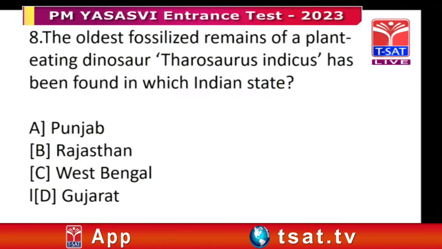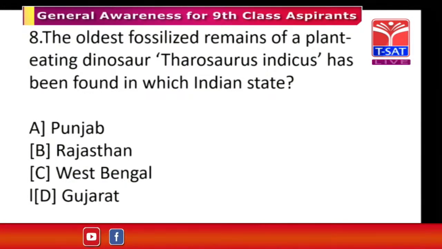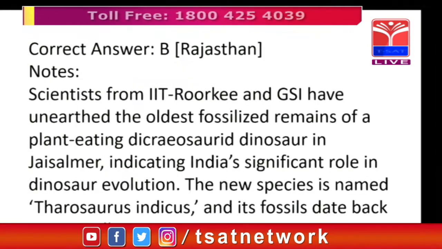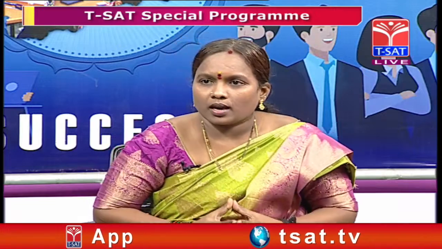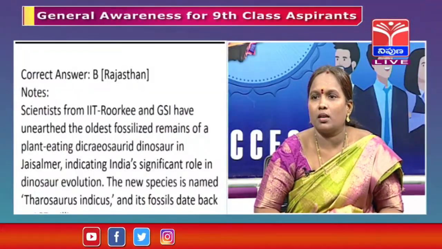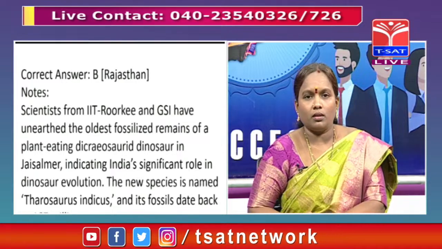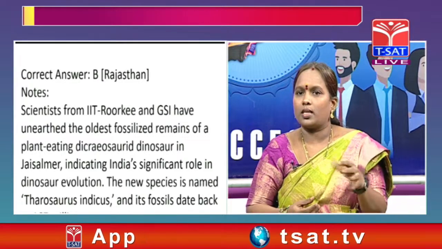Punjab, Rajasthan, West Bengal and Gujarat. Among these four, which is the correct option? Subarani madam? The first option, Rajasthan, sir. Scientists from IIT Roorkee and GSI have unearthed, meaning they dug and found, the fossil remains of a plant-eating dinosaur, indicating India's significant role in dinosaur evolution. Evolution means the taking place of new forms.